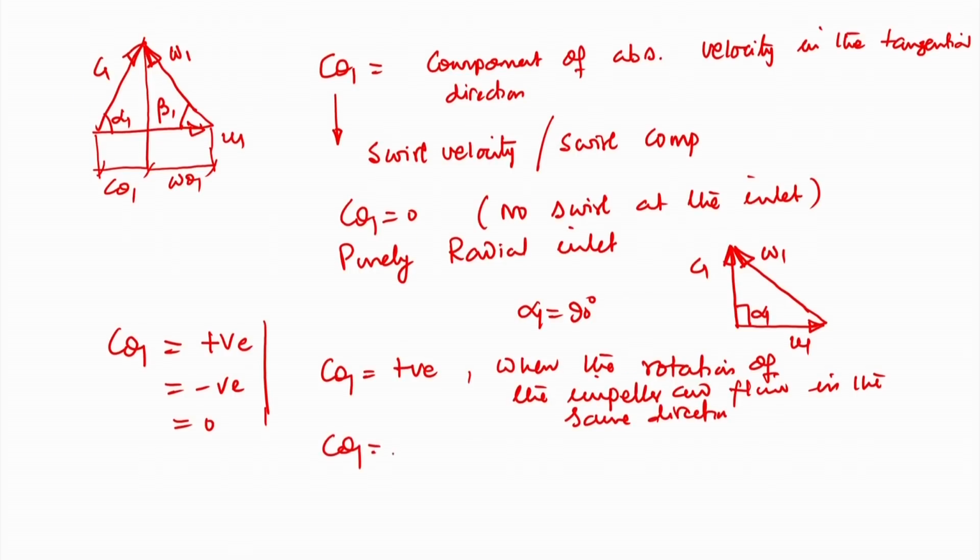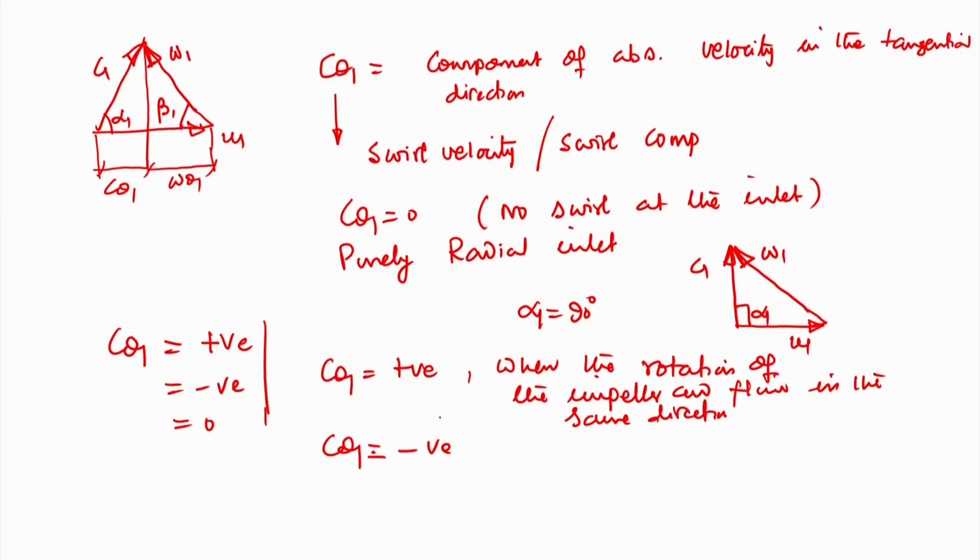And C theta 1 will be negative otherwise. We will see that a negative component of swirl velocity may be helpful to the net head developed by the pump, but sometimes it may not be possible to have a negative component of swirl velocity, because it may lead to another problem as far as the pump operation is concerned.